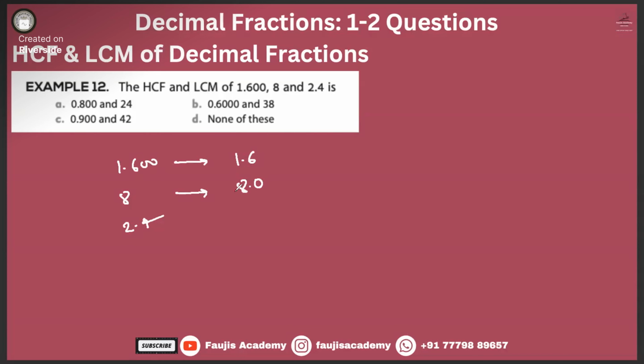Yes or no? It's the same only, no? 2.4 is already in this format. Now forget the decimals. FD. Not fixed deposit. 16, 80, 24.